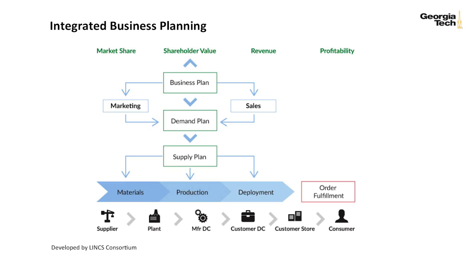Demand cannot be satisfied without supply. Hence, another important component of integrated business planning is the high-level alignment of supply plans with demand plans, which in turn drives various supply chain functional plans, such as high-level sourcing, production, and order fulfillment infrastructure decisions.